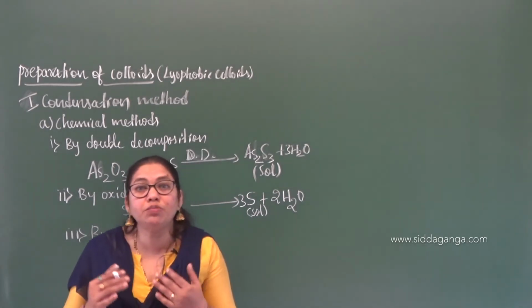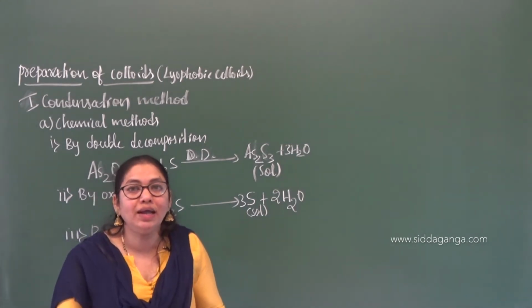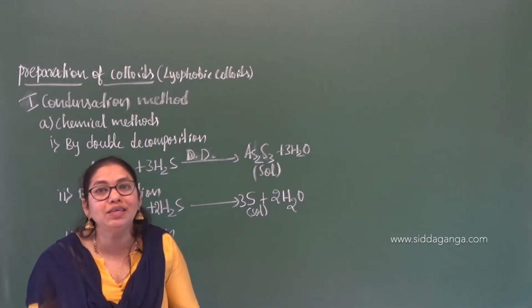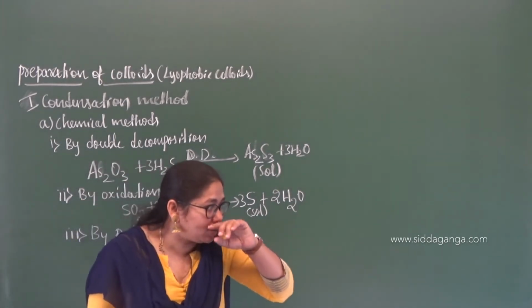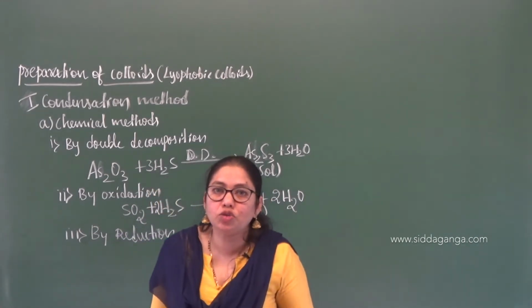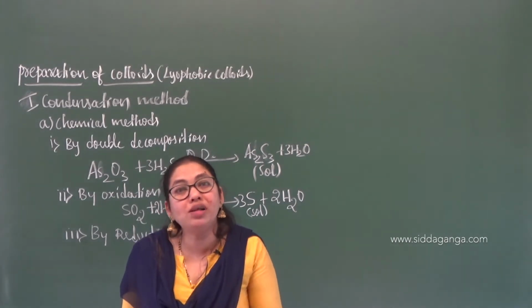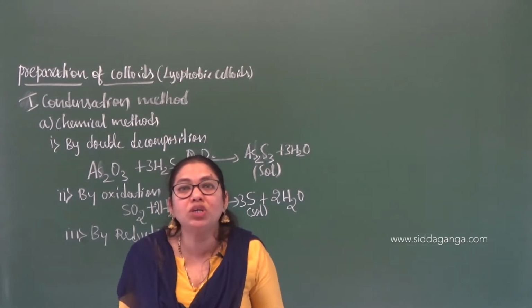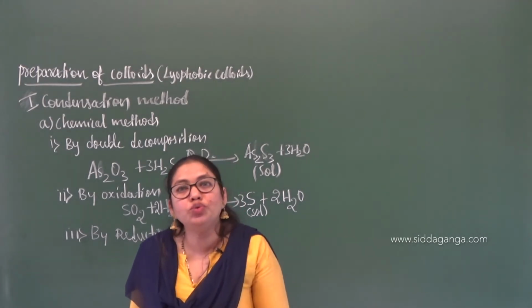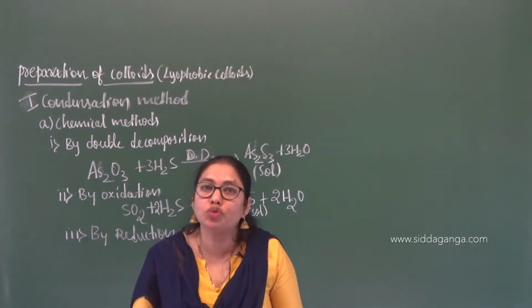Those reducing agents may be formaldehyde, phenylhydrazine, or reagents like stannous chloride, SnCl2. All of them act as reducing agents. So the salt solutions of these metals, gold, silver or platinum, are reduced using suitable reducing agents to their respective sols.